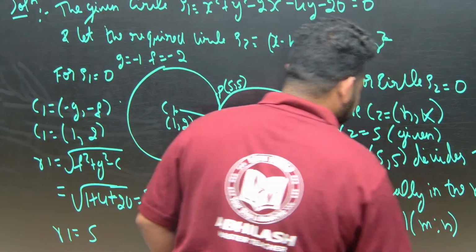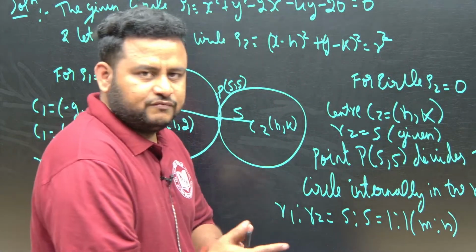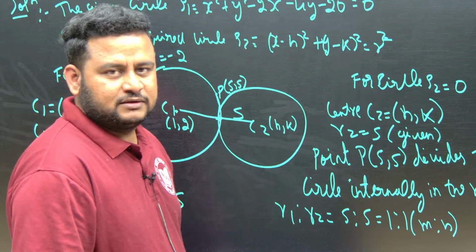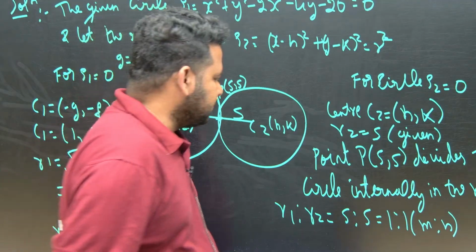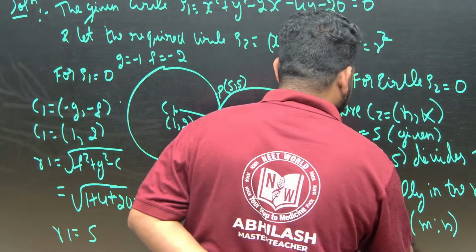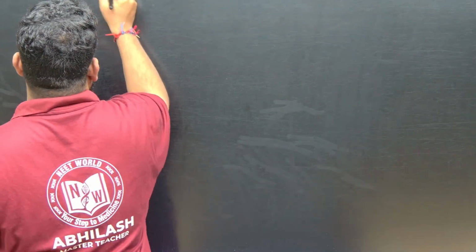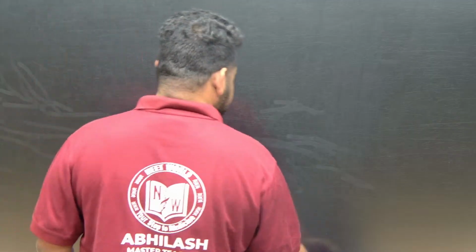Now, let us find out, 1 is to 1 is given. 1 is to 1 means it is dividing equally, just like the midpoint formula. Now, let us solve this. P of 5 comma 5 we have to find out, by applying the section formula. Let us write down the formula, it is very important to write the formula also.